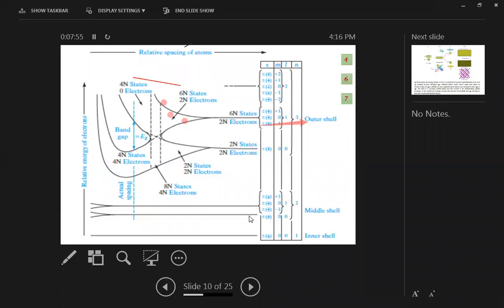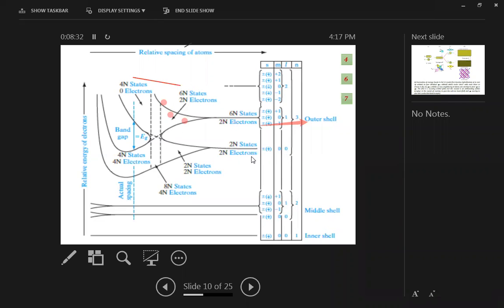Similarly, if we go up to the next level, the principal quantum number is 2, and the orbital quantum numbers are 0 and 1, so this level belongs to 2s, and the upper level belongs to 2p. Now, if we move forward, the upper level belongs to the 3s state, and the next level belongs to the 3p state.